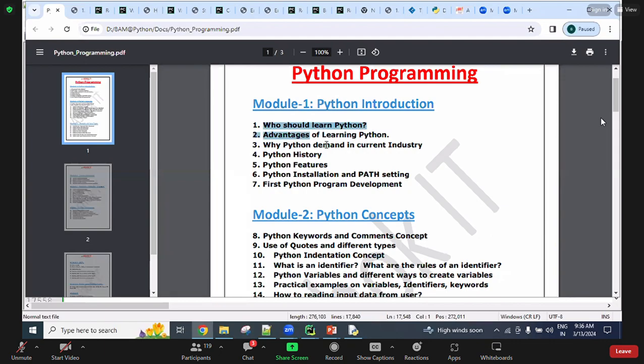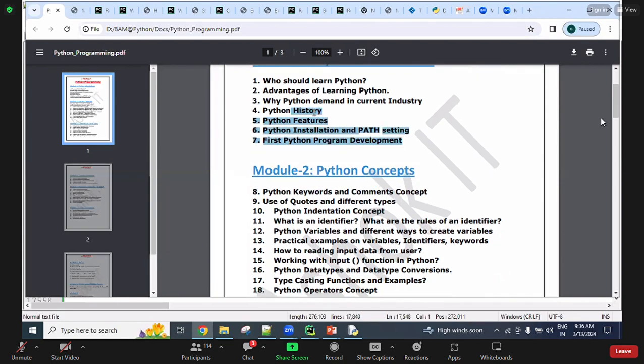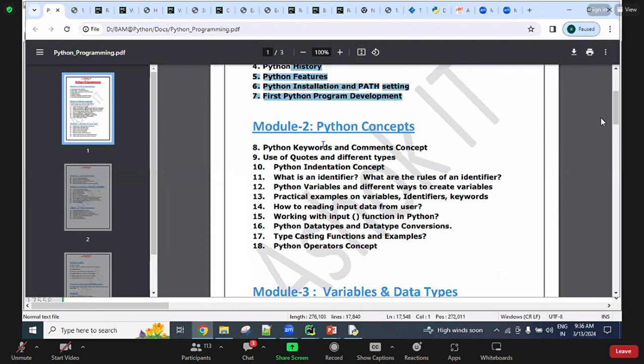Right now some topics we completed, and the remaining things are Python installation, adding path setup, and first program creating and executing, history related: who created it, when it was created, and what versions there are, what versions are used in real time, and what the latest version is. This information I will take care of in tomorrow's session. Once this module 1 is completed, then we will discuss concept-wise. Will you take classes up to Friday or Saturday also? Saturday also, guys. Monday to Saturday. Sunday, no class.